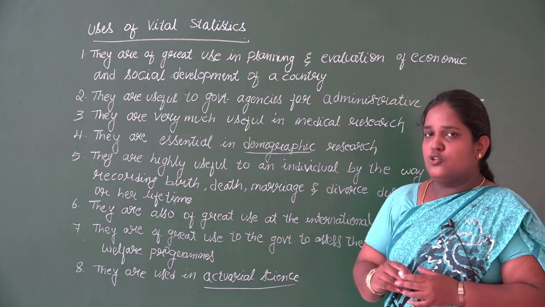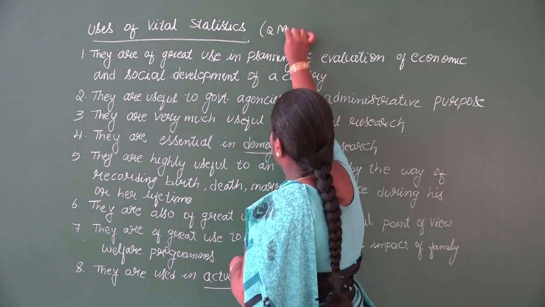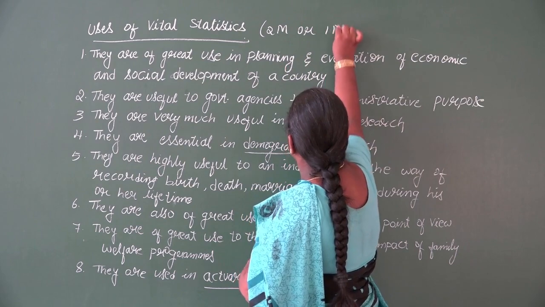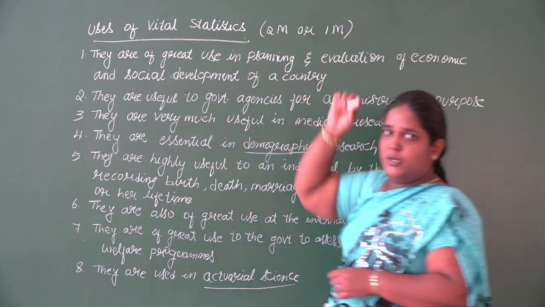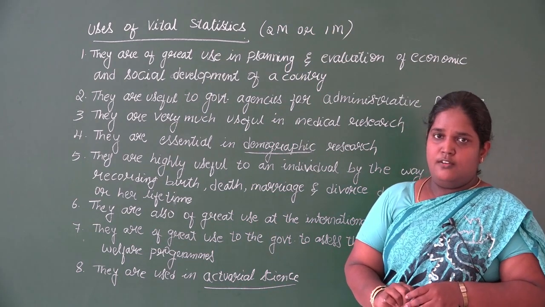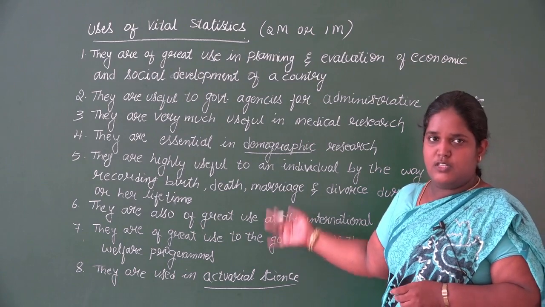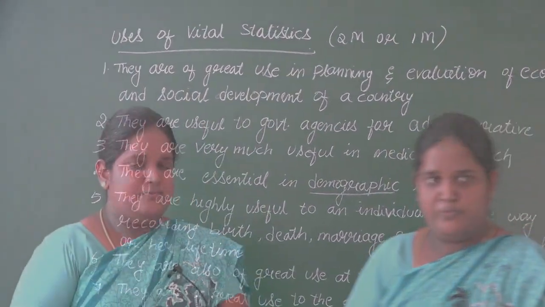So these are the uses of vital statistics. Again, it will be asked in 1 mark or 2 mark questions. So 1 mark means you have to mention only 1 point, and if it is asked in 2 marks, you have to mention 2 points. So among these 8, you can learn 3 or 4 so that it is helpful for you.